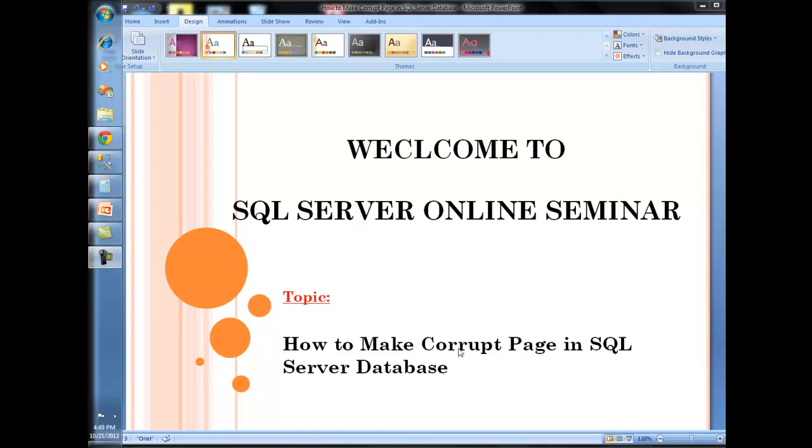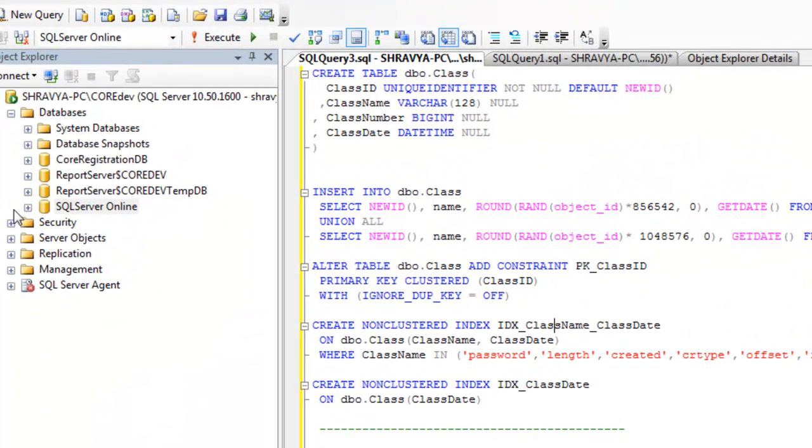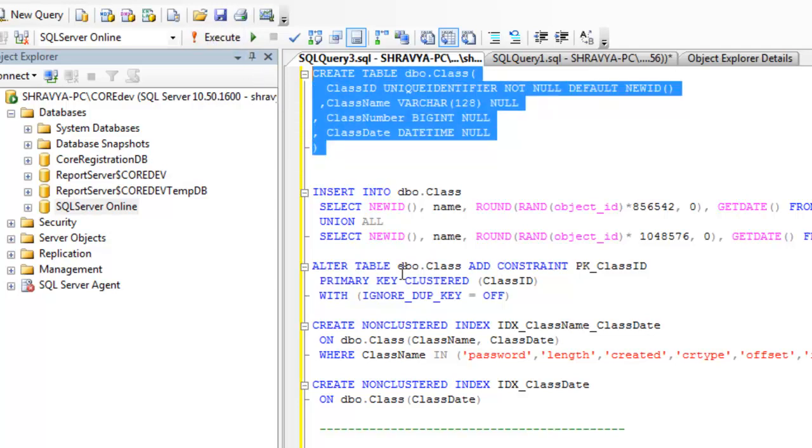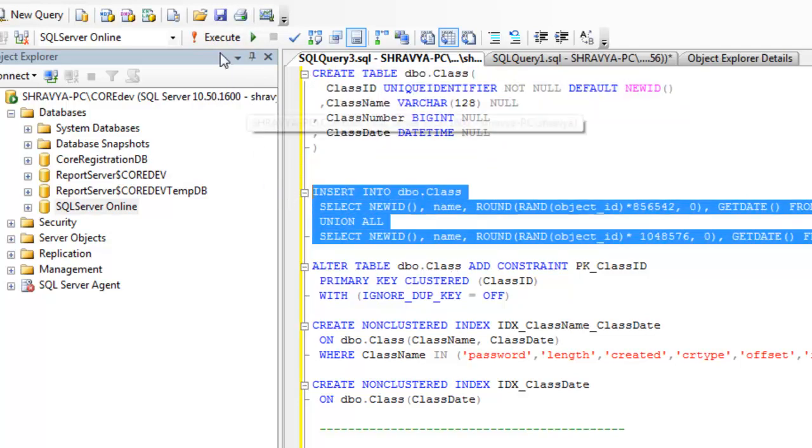Today we are going to discuss how to make a corrupt page in a SQL Server database, which means if we have any existing database in SQL Server, now we are going to make a corrupted page on that database. Okay, let's go here. Now I already have a database here, SQL Server online. Now I'm going to create one table on the database. Okay, the table is already created and I am inserting the rows.